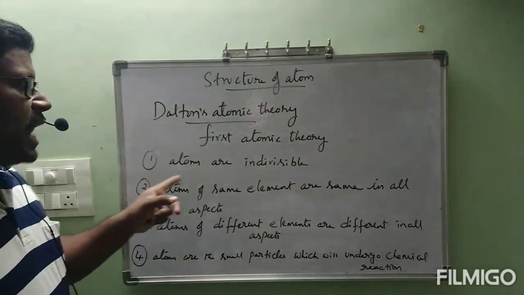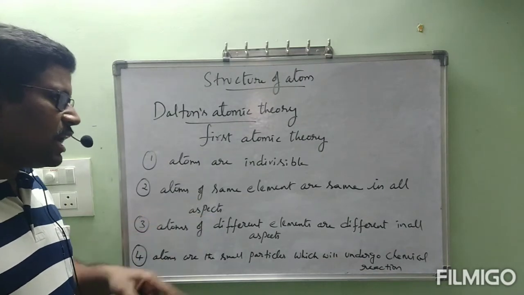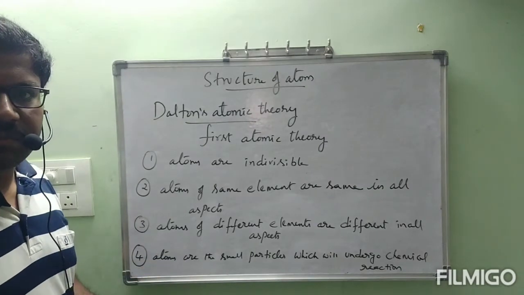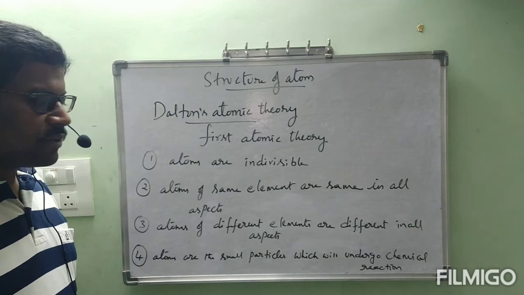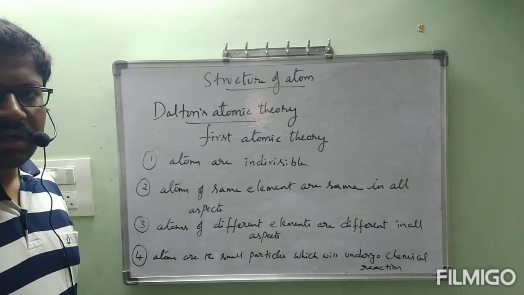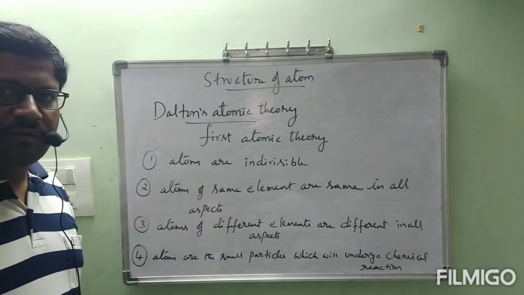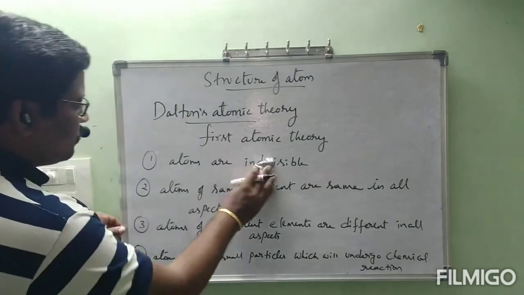First postulate, atoms are indivisible. Second one, atoms of same element are same in all aspects. Third one, atoms of different elements are different in all aspects. And fourth one, atoms are the small particles which will undergo chemical reaction. Okay, now I will explain this fourth point. After that, we will go to the next theory. Before that, I hope you understood everything. Okay, now let us see the explanation presented in the fourth one.